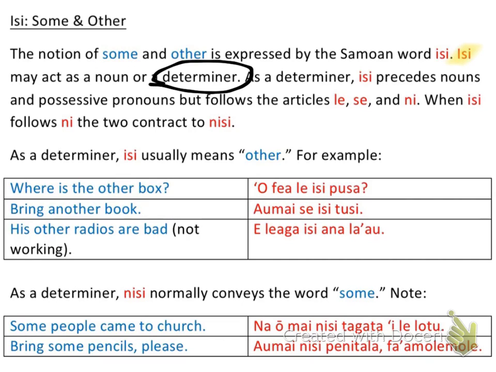So if you don't remember what a determiner is, I hope you remember what a noun is. A noun is a person, place, or thing. And a determiner is something that determines the plurality and whether something is specific or non-specific. Most often it's going to be a noun that it comes before. So when you see isi, it's going to act as a noun or it's going to come right before a noun.